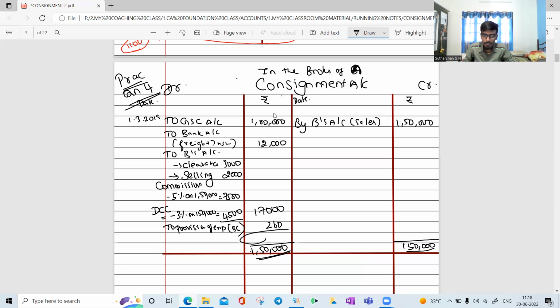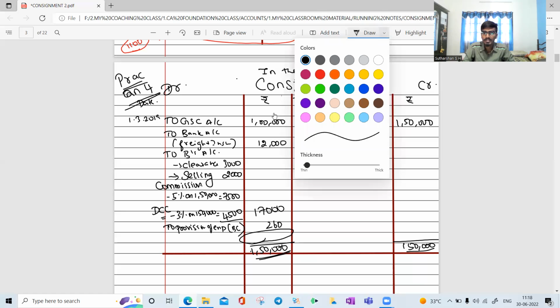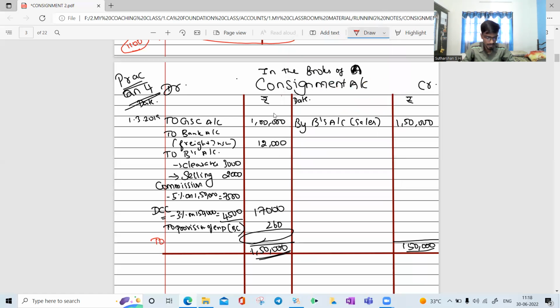So just total it up. Just deduct the debit items. What is your answer? 1,29,260.